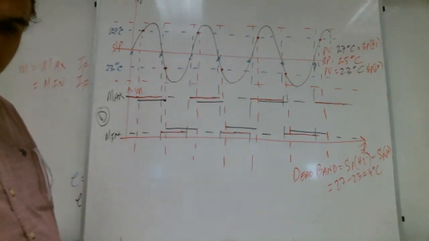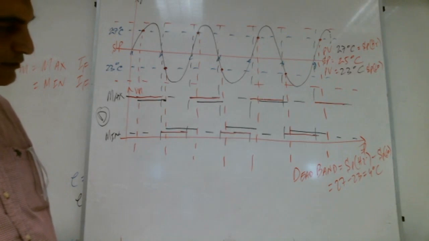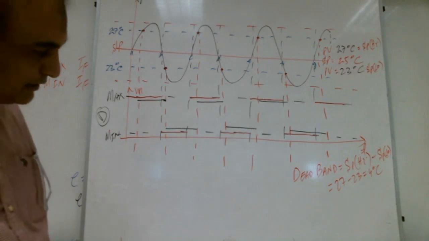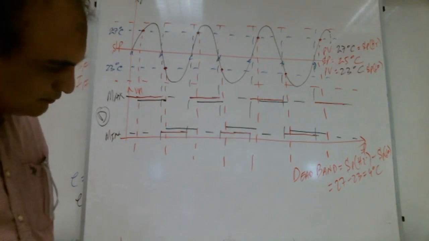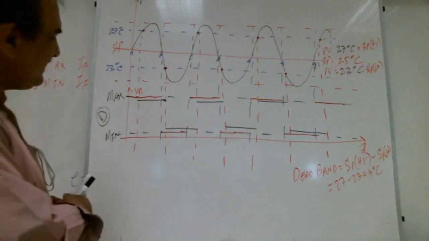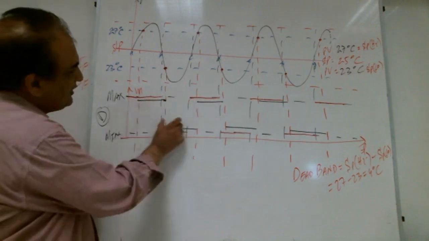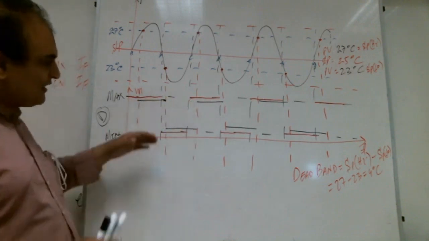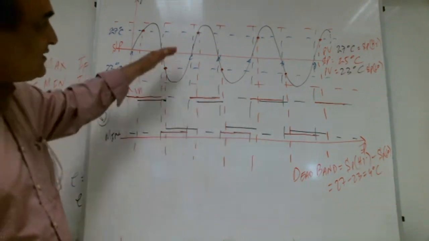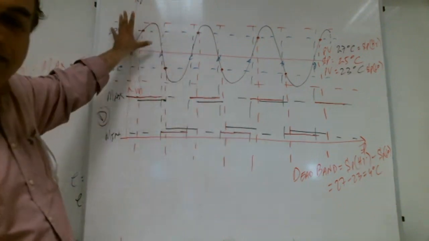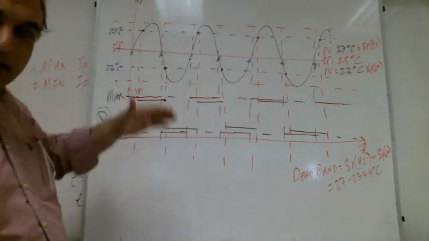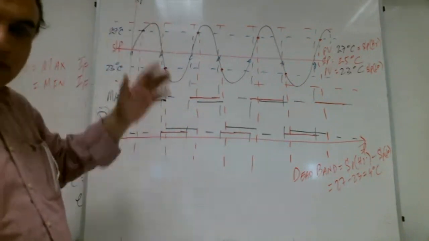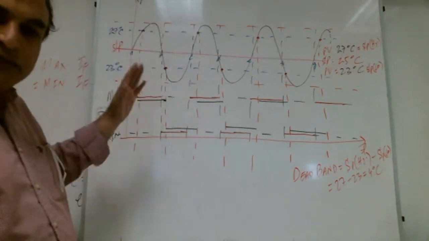What's the difference between the shift and real? Sorry? The shift of maximum and minimum. Shift in the output. So we are just saying the output is not actually affecting. Just the on and off of the compressor is affecting. So now the compressor will not go on, off, on, off in 1 second, maybe 30 times.